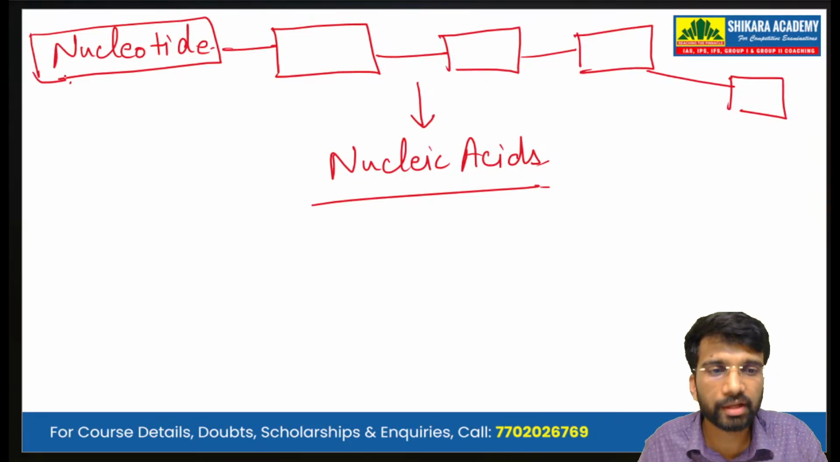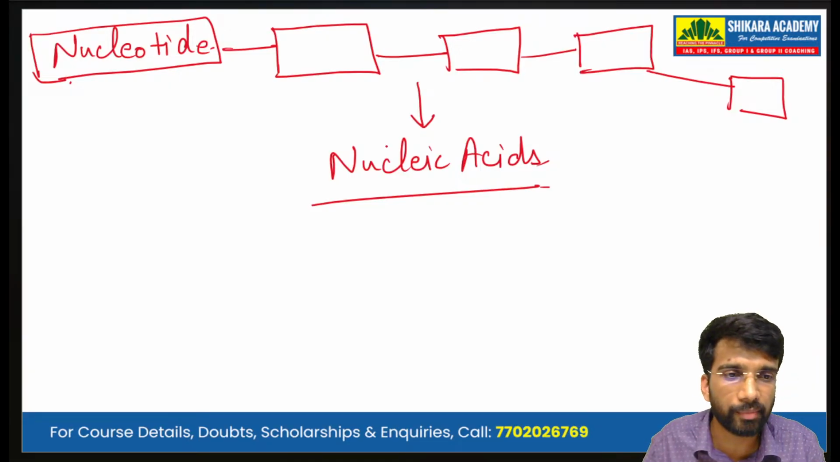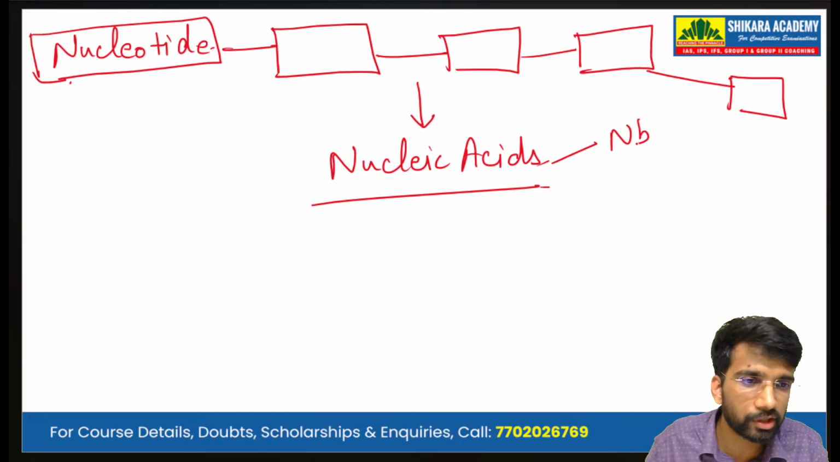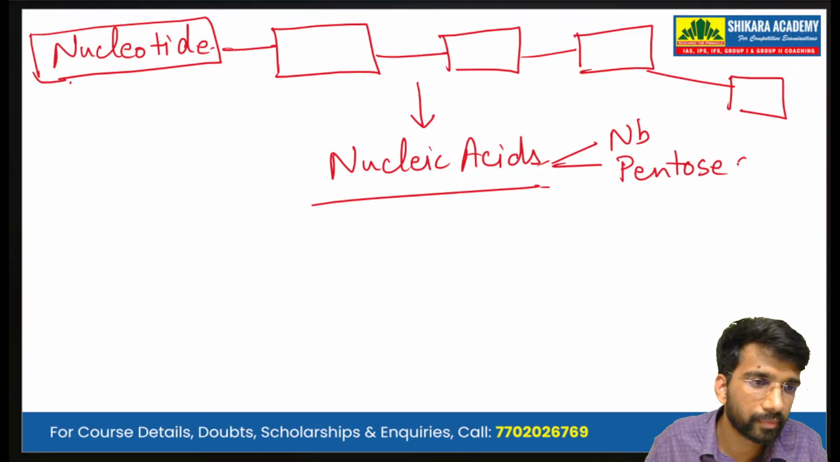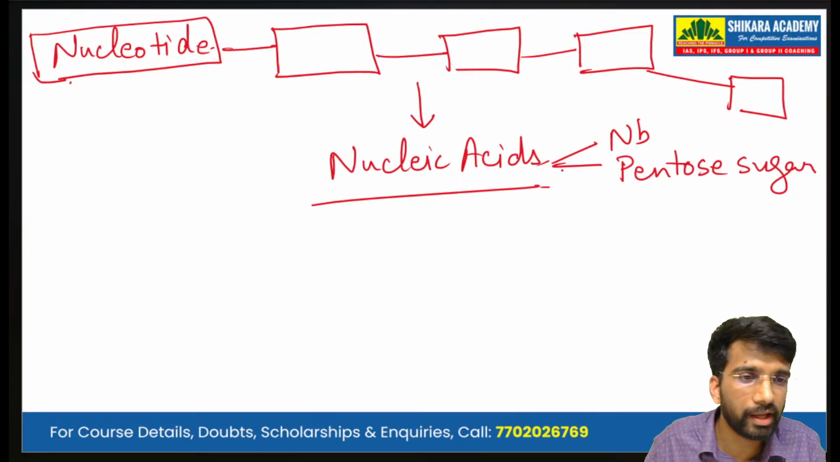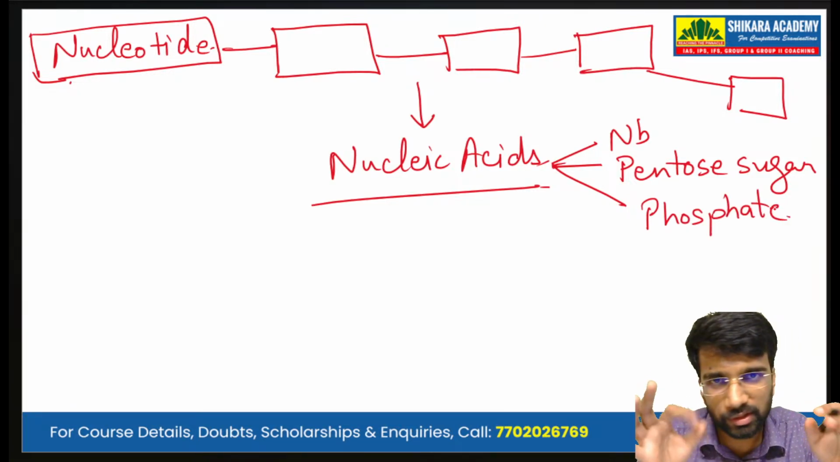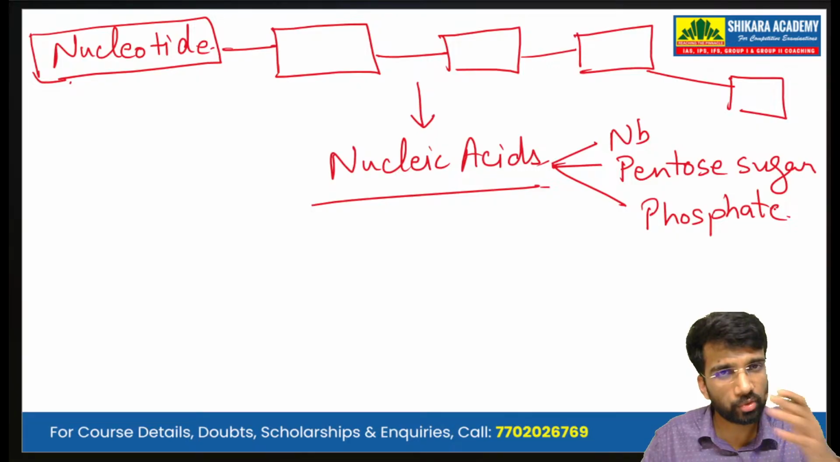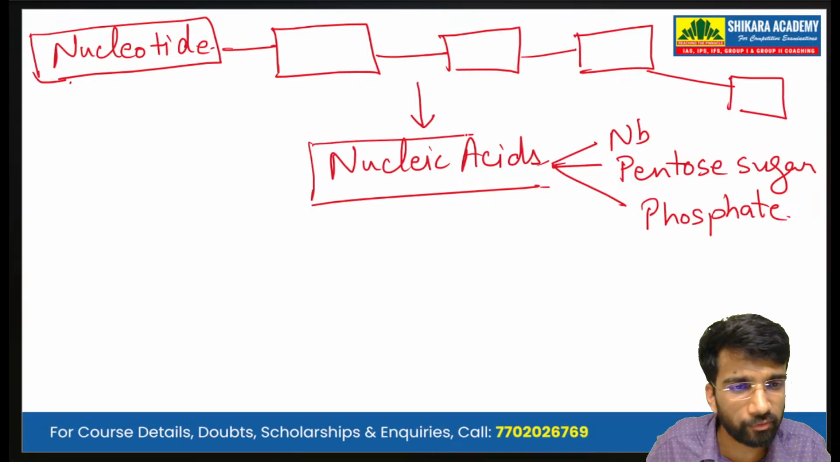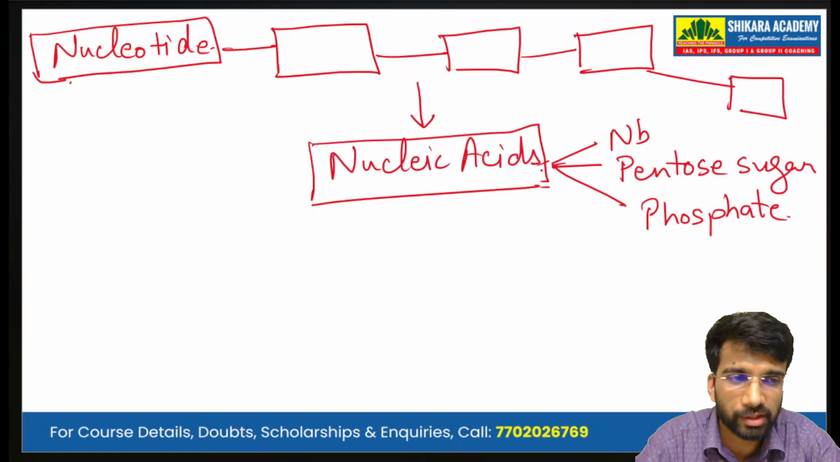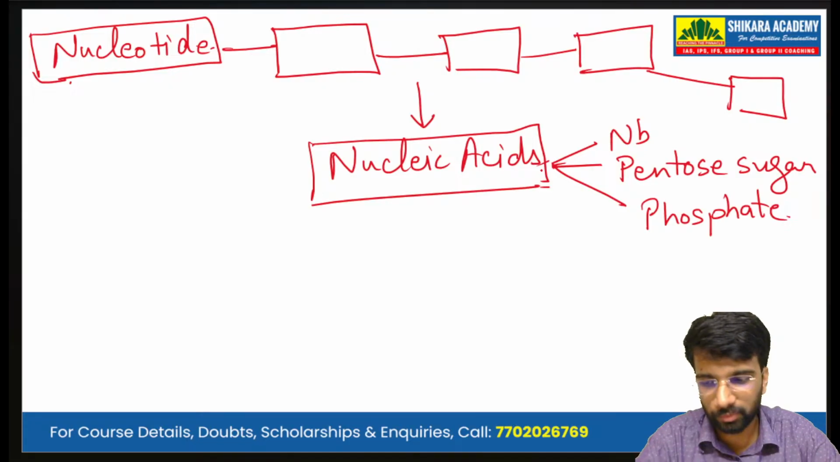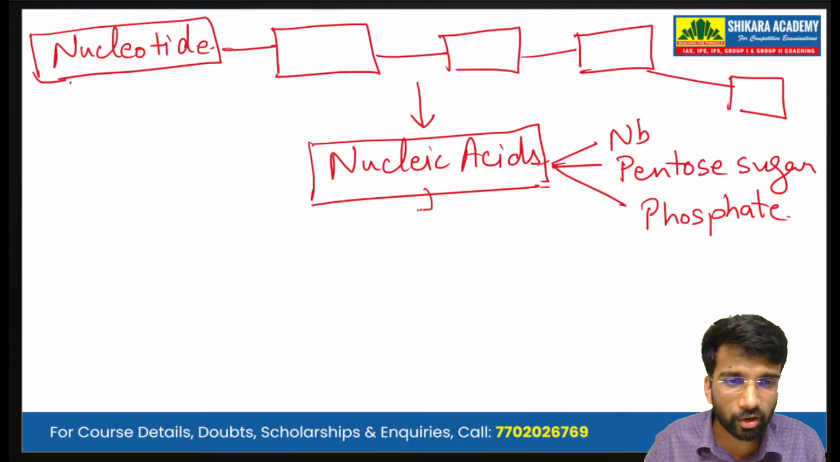So basically we can say that nucleic acid is made up of nitrogenous base plus pentose sugar as well as the phosphate, because a nucleotide is made up of these three things only. So we can say the nucleic acid is also made up of the nitrogenous base, the pentose sugar, and the phosphate group. Nucleic acids are of two types.